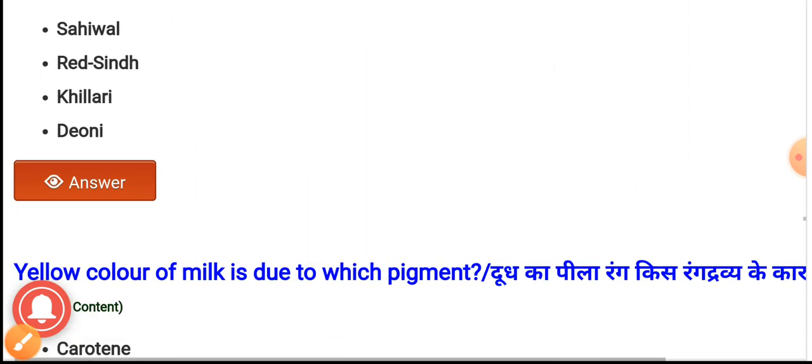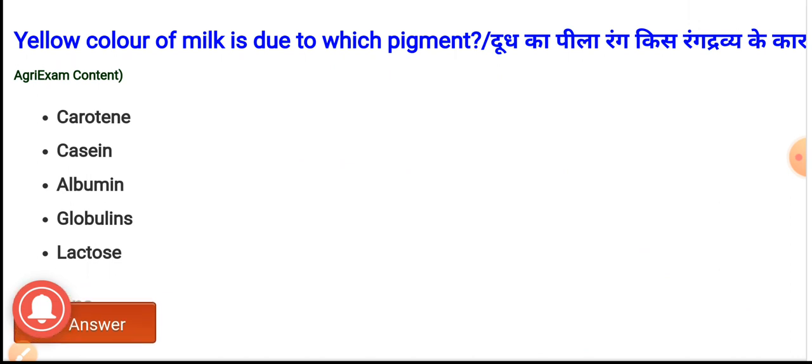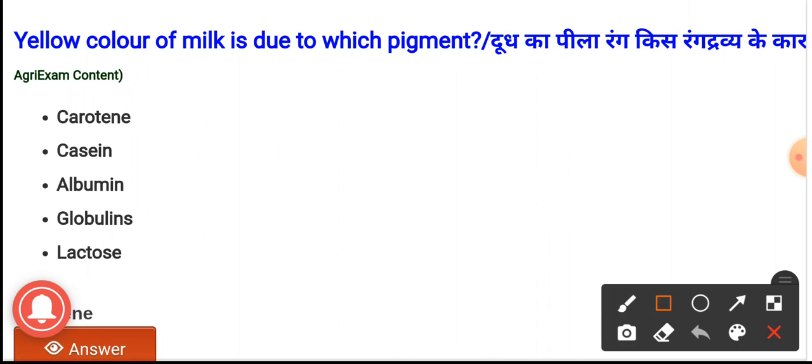The last question we will discuss here. Yellow color of milk is due to which pigment? The options are carotene, casein, albumin, globulin, and lactose. The correct option is option A, that is carotene. The yellow color of milk is due to the pigment carotene.